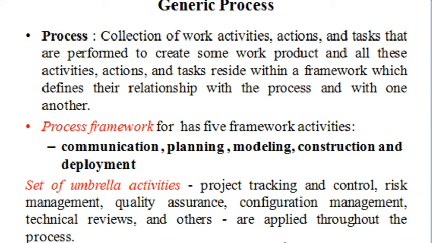The process framework consists of five activities: communication, planning, modeling, construction, and deployment. For communication, for example, the software developer may interact with the client to know the requirements. So, this particular activity is called communication. And next, after knowing the requirements of the customer, planning has to be done.